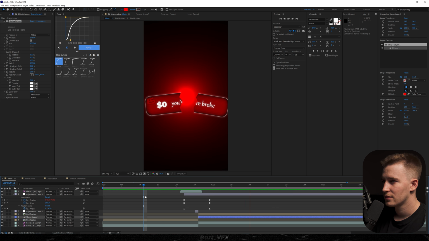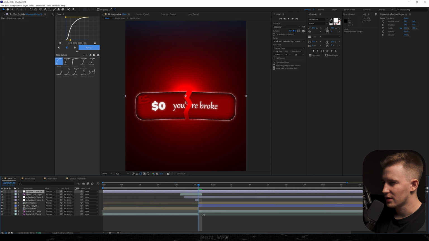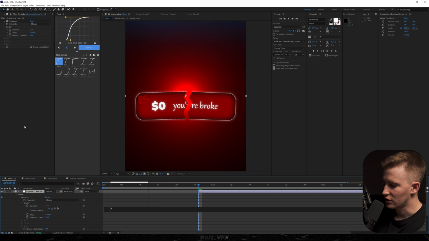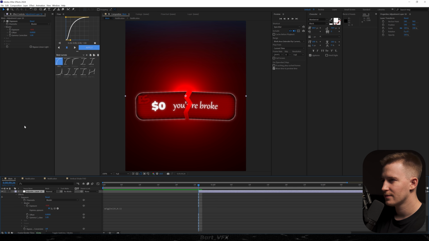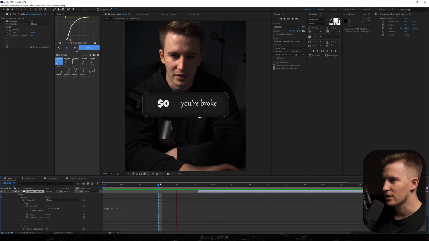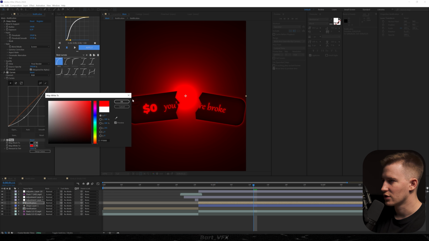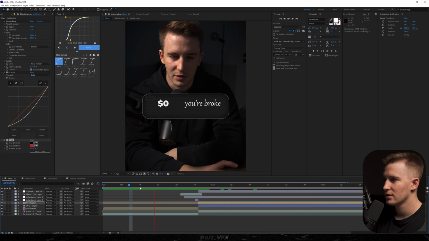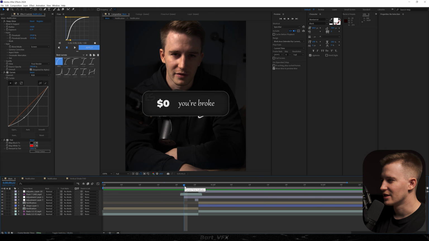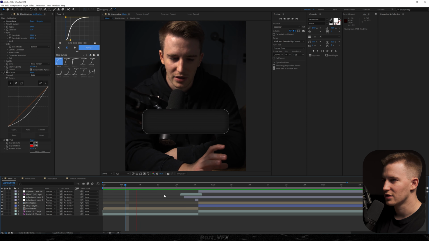Okay. Then on top of that, we're gonna create a new adjustment layer, and here I would like to have exposure. I'm gonna go to the stopwatch, alt click this, and change the expression to wiggle, and maybe 25, 0.1. Okay, so it's gonna give us that little blinking effect. And one thing I would add to our notification in the second part is tint effect. We're gonna head over to map white 2, and we're gonna change it to red. Okay. Looks pretty cool. I'm really missing 3D here, but I kind of wanted to create a 2D animation.